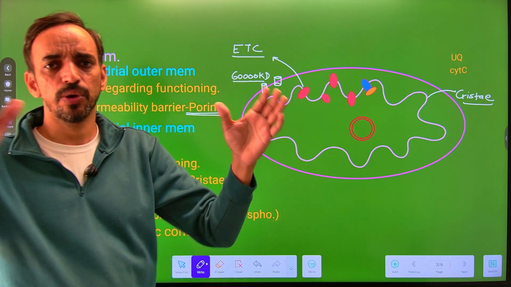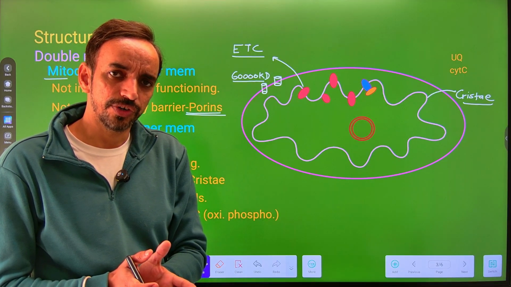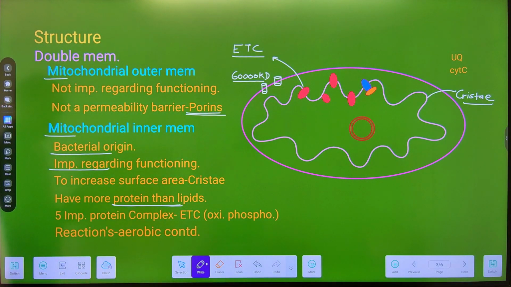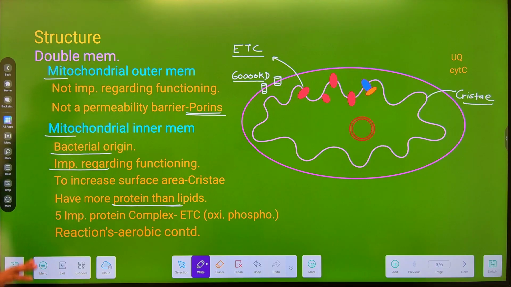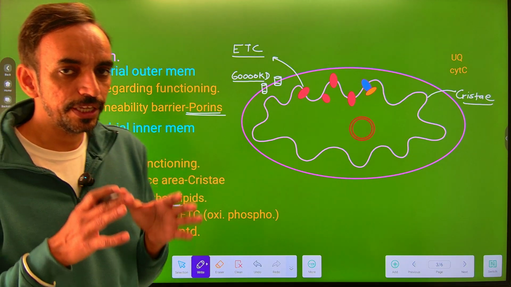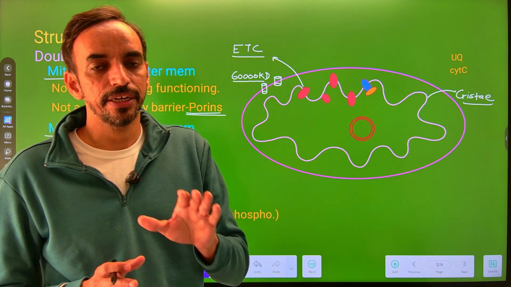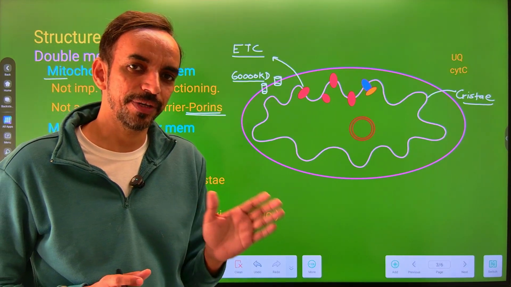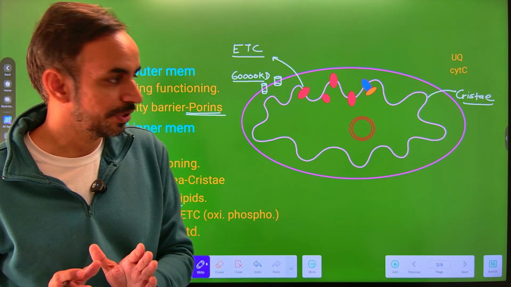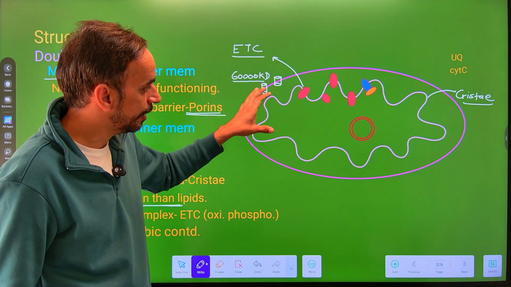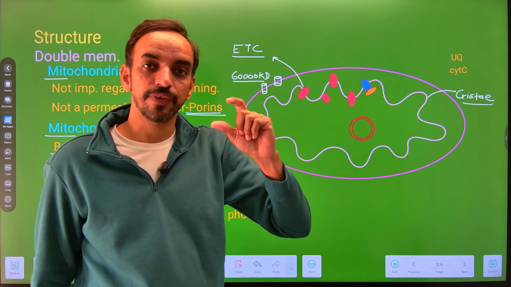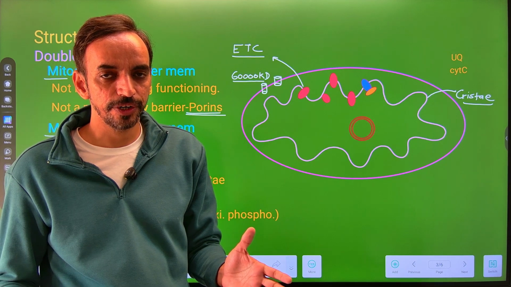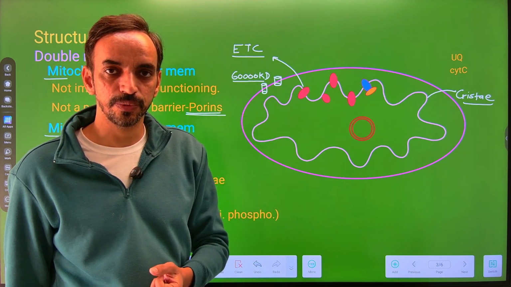इस तरीके के खूब सारे complexes जो हैं वो inner mitochondrial membrane के ऊपर present रहते हैं. There is a presence of 5 important protein complexes which carries out the oxidative phosphorylation. ये अपन ने पहले ही डिस्कस कर लिया है. Now all reactions within the mitochondria they occur under the aerobic condition. वो aerobic conditions के अंदर ही carry out होती हैं. So यहां पे क्या कंक्लूजन लेकर के जाना है? We have the mitochondrial inner membrane. It is very much important regarding the functioning of mitochondria. There is a presence of electron transportation chain.